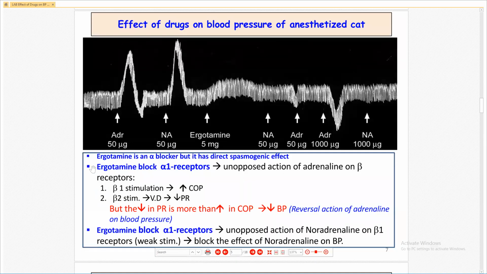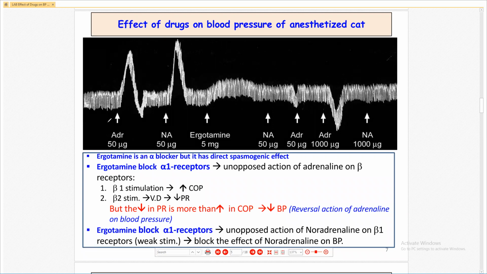Yes. This is the first experiment. Effect of drug on blood pressure of anesthetized cat. Here, let me annotate. Yes, okay. For adrenaline, blue.